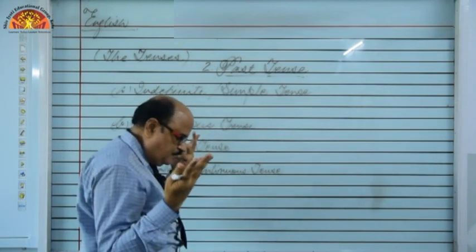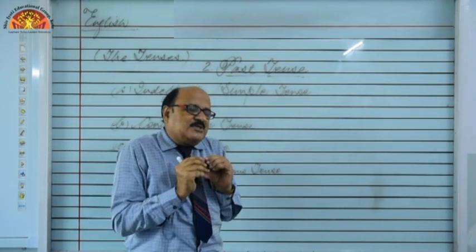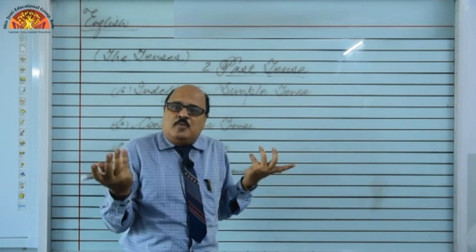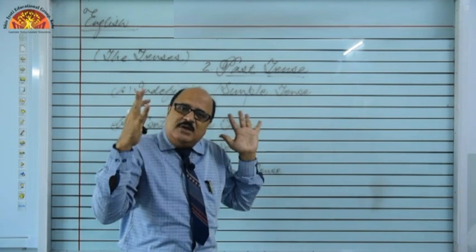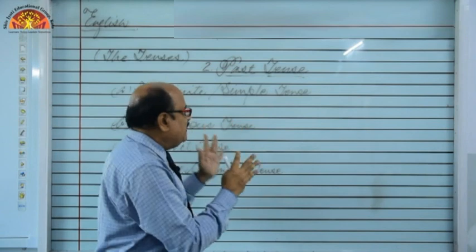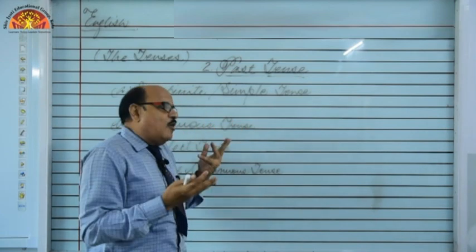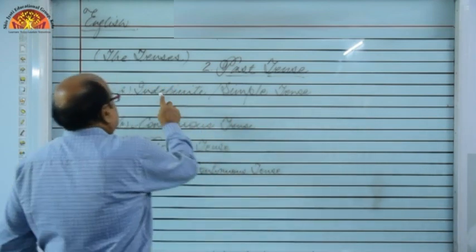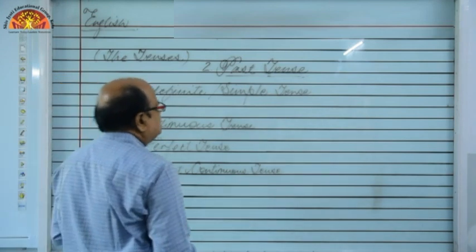What is past? Past means something is over. The time is no more now. The time has elapsed. So we are talking about the moment which is no more in front of us or with us, right? So the very first tense is past indefinite tense.